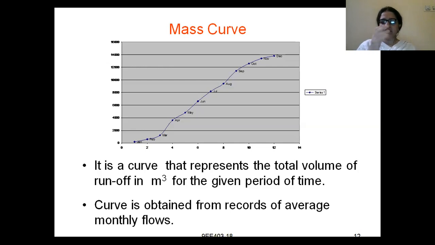First they take the monthly average flow, and they give the yearly average flow. Mass curve means they will club some monthly average curves. You can even have a mass curve for 4 or 5 years, taking the average yearly flows and plotting them. So this is called the mass curve. It is a curve that represents the total volume of runoff in meter cube for the given period of time.